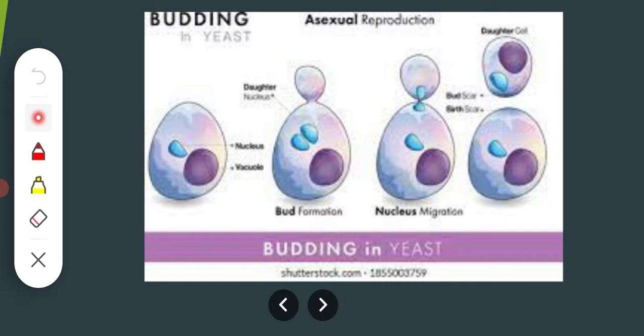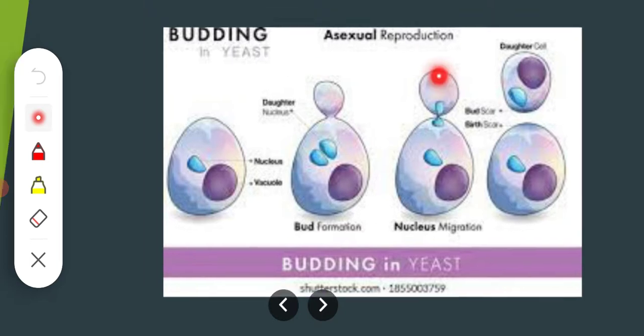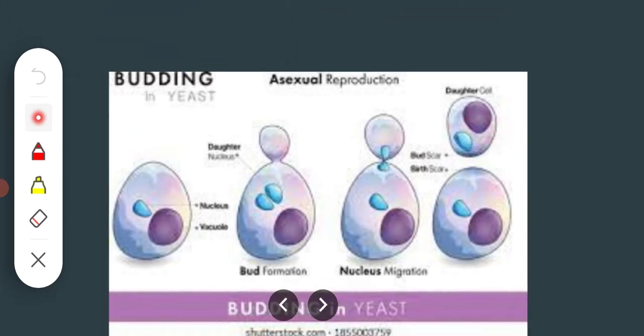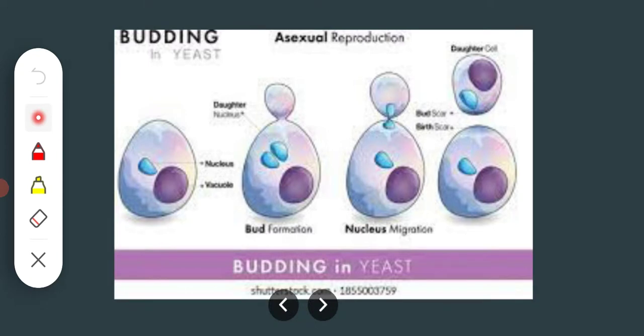Why is budding important? Because the daughter nucleus migrates through this bud. The daughter cell enters into the bud, then it is separated from the parent cell, and this daughter cell becomes a new independent individual. So this is the process of budding.